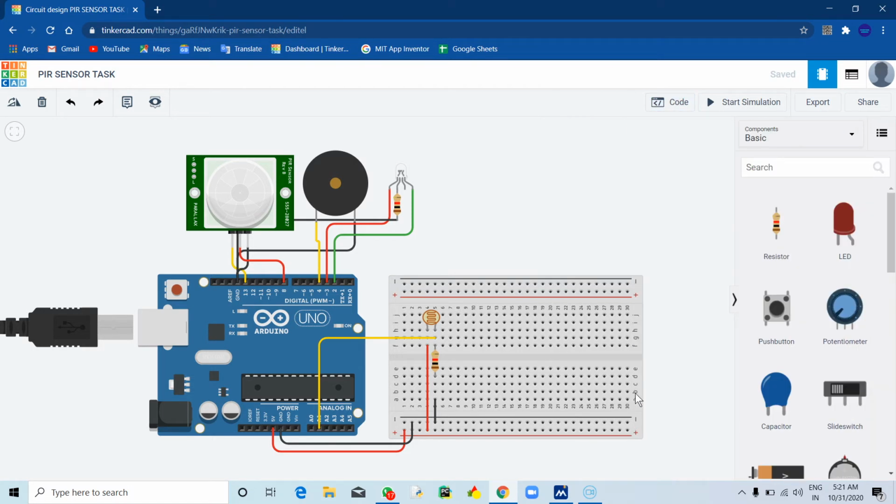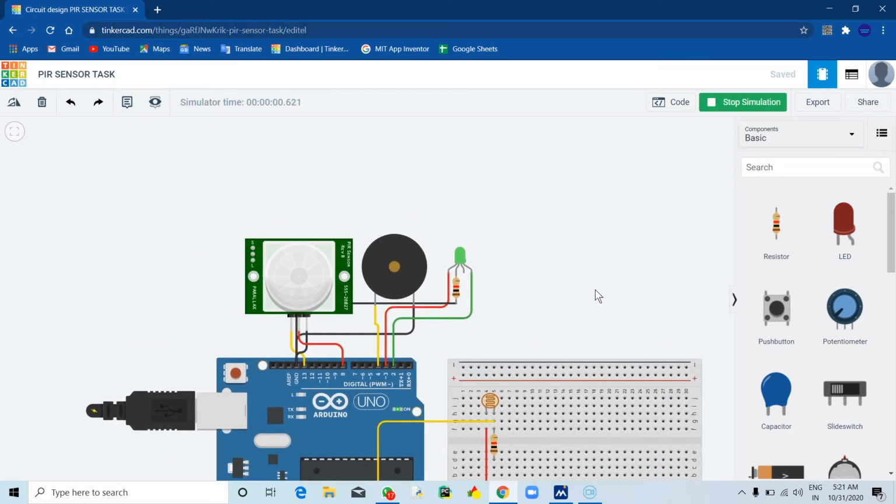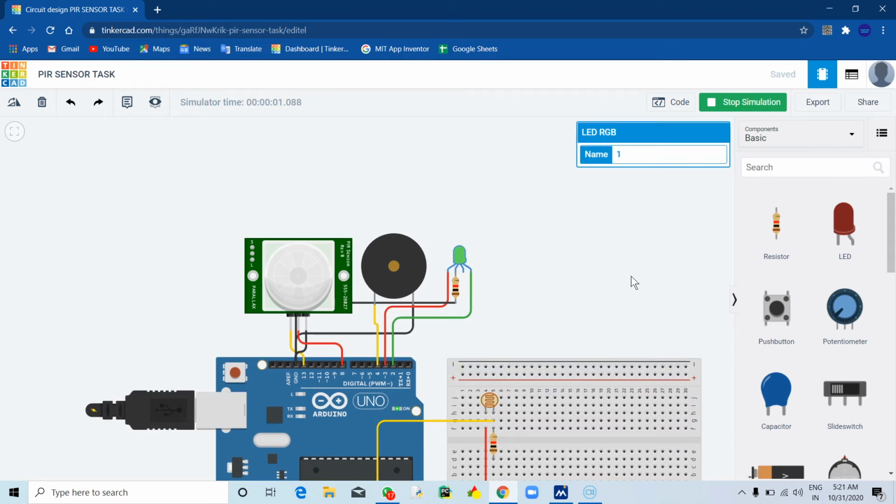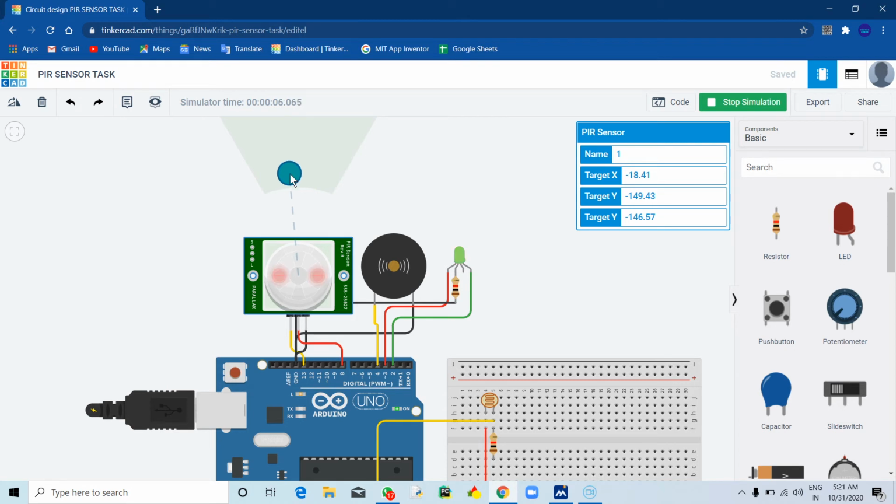So now let me start the simulation. See, now there is no motion, so the LED RGB is green, and according to the LDR, it is night. You can see that here, in place of the black circle, this scale is there. Now I will just move this so that the sensor detects some motion.